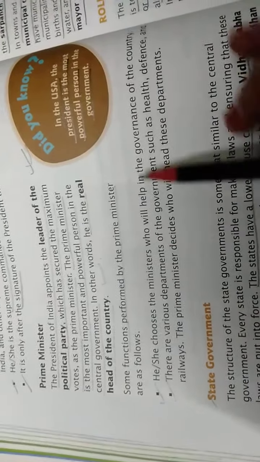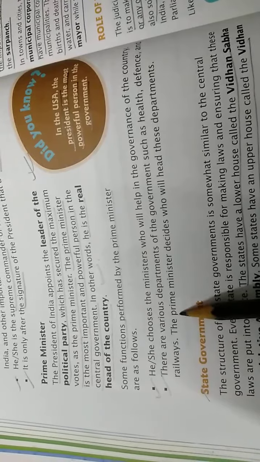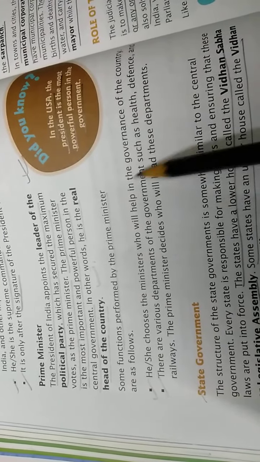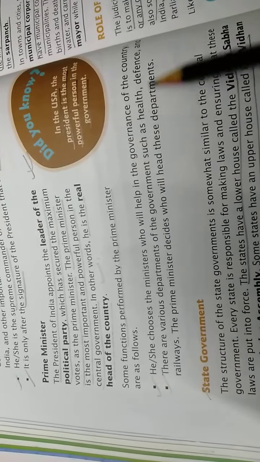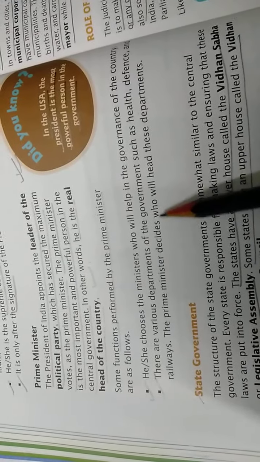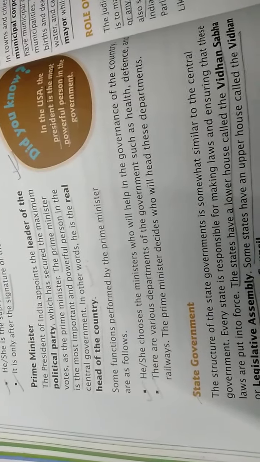Next, there are various departments of the government such as health, defense and railways. The Prime Minister decides who will be the head of these departments. So there are different departments of the government such as health, defense and railways, and their heads are decided by the Prime Minister of India.